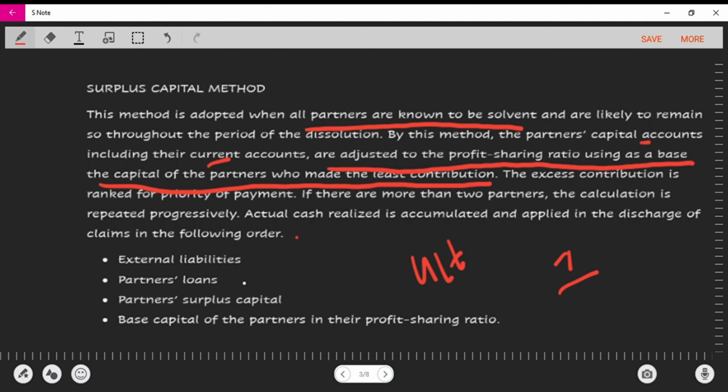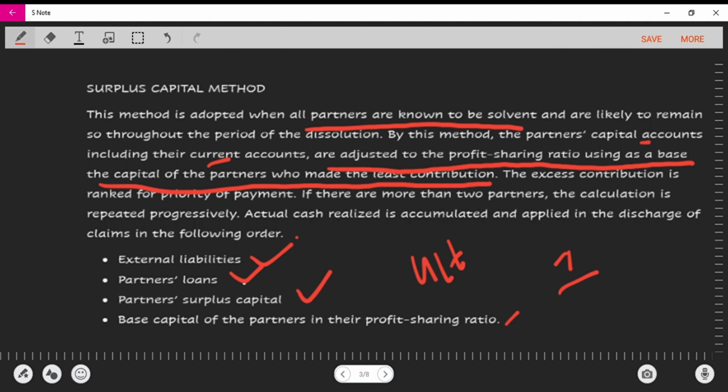So now, this cash that is realized, you don't just begin to share it among the partners without paying up your liabilities and your partner's loan, and then the partner surplus capital, before you start paying based on the partner sharing ratio. First of all, the external liabilities and the partner's loan. Even in a normal business, you cannot begin to share your profits without paying up your losses, without paying up your obligations. You get that?